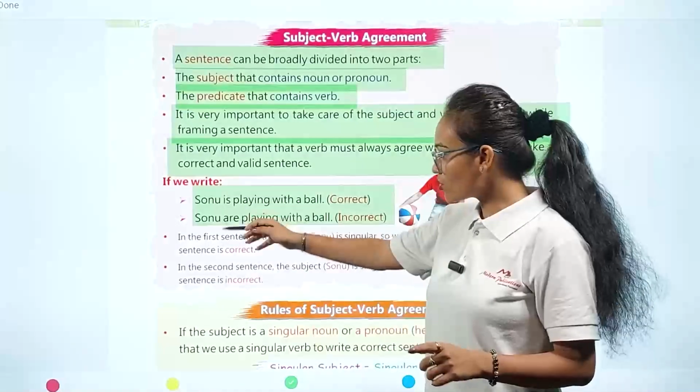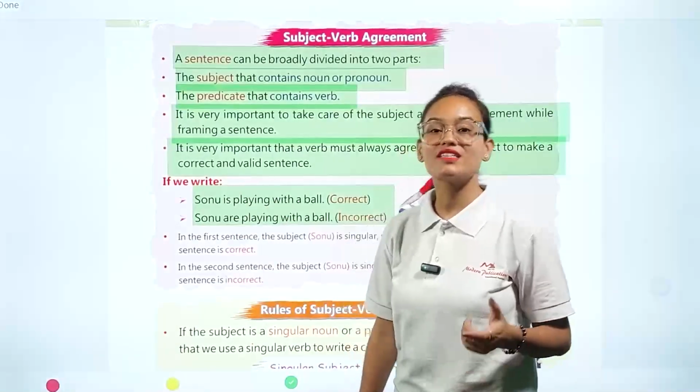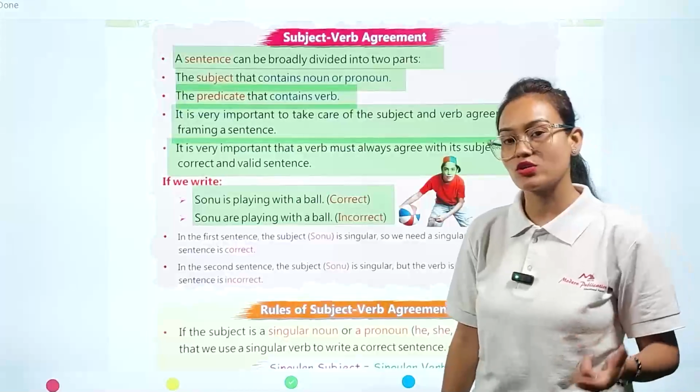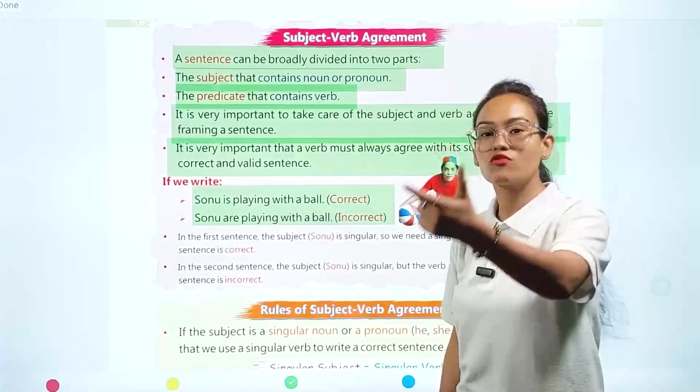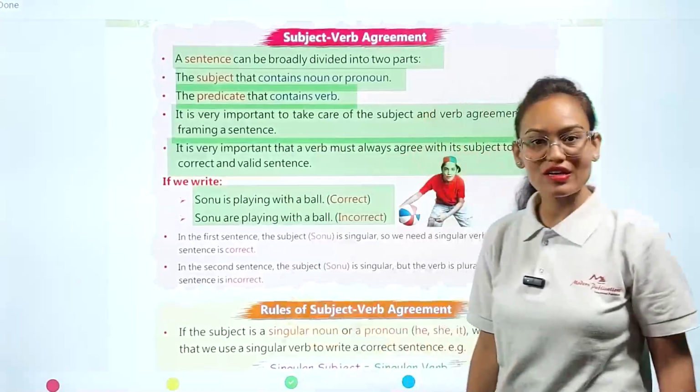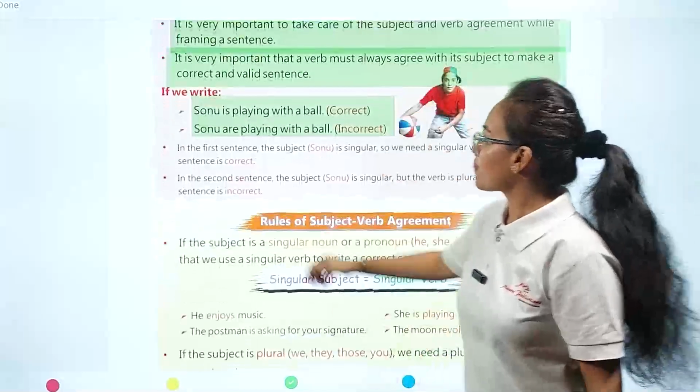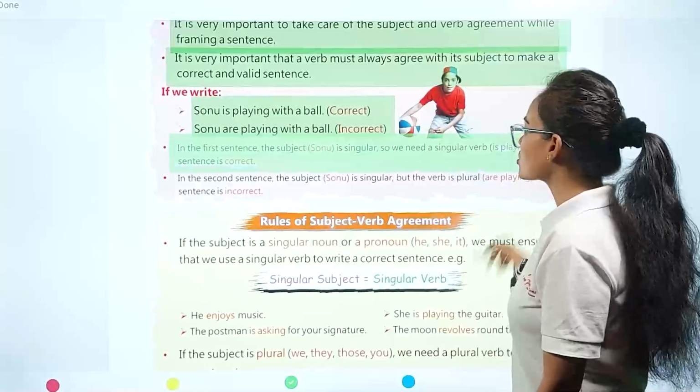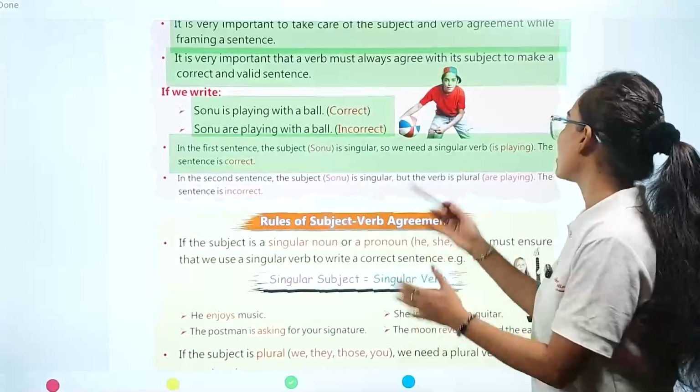So in both these sentences you can clearly see why it is very important to make a link between your subject and your verb word which is present in the sentence. See, in the first sentence the subject Sonu is singular, so we need a singular verb, "is playing".